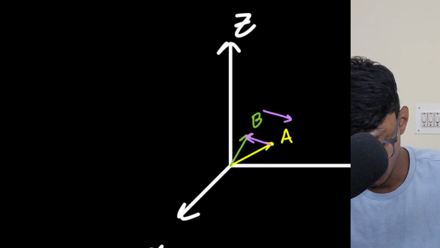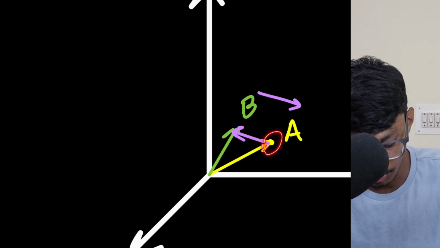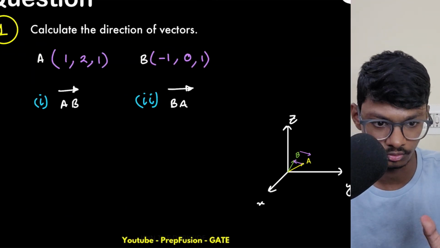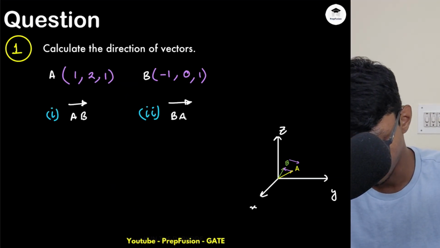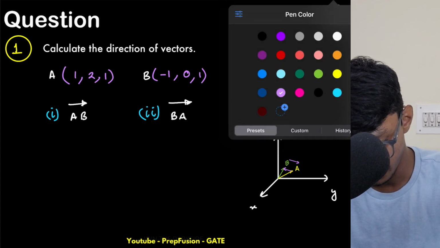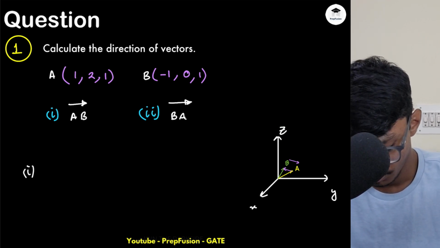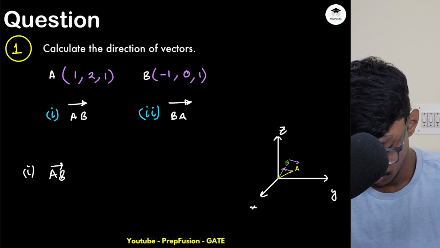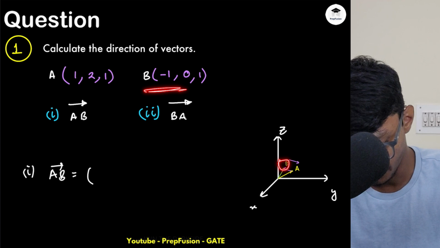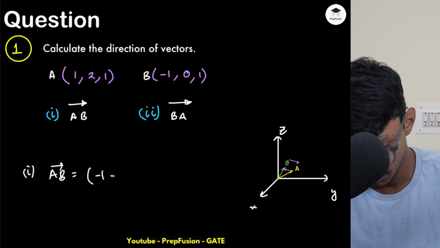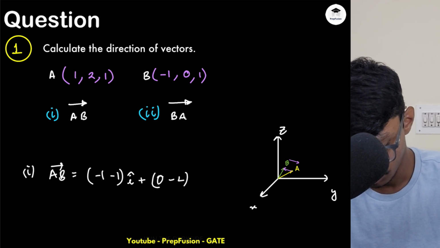So what you do is take the head minus tail. I told you that is what we do. First let's compute AB. The AB vector is head minus tail. Head is this time the B point. So minus 1 will come first, minus 1 in the I direction, plus 0 minus 2 in the J direction, plus 1 minus 1 in the K direction.